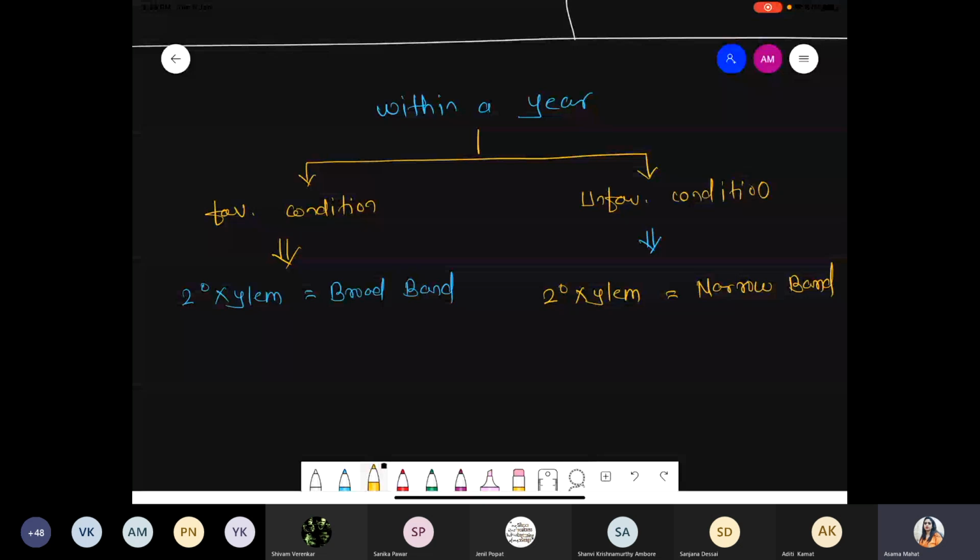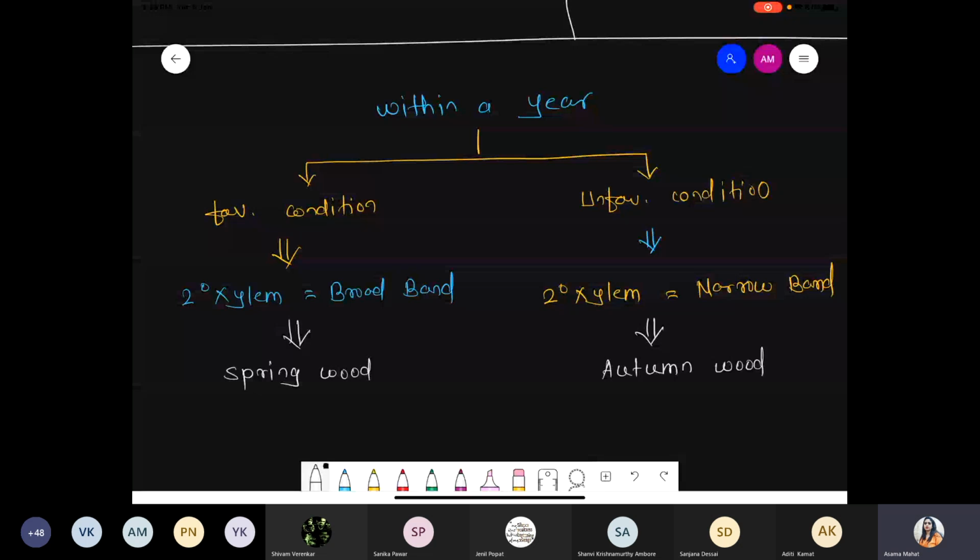Now whatever band gets formed during the favorable condition, that complete area is called spring wood, and whatever wood gets formed during the unfavorable condition is called autumn wood.